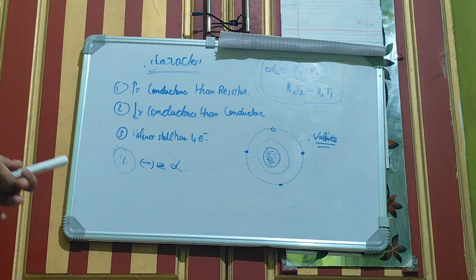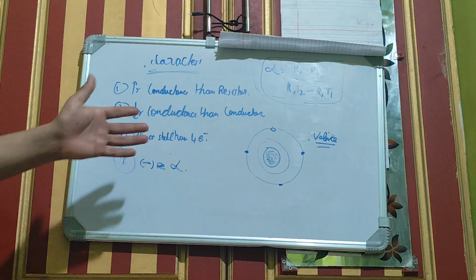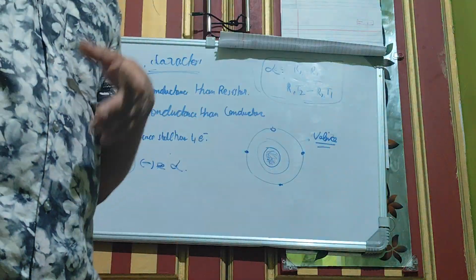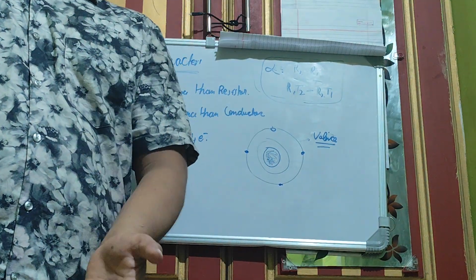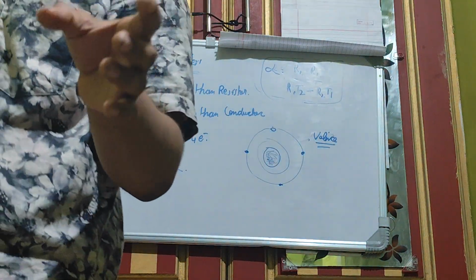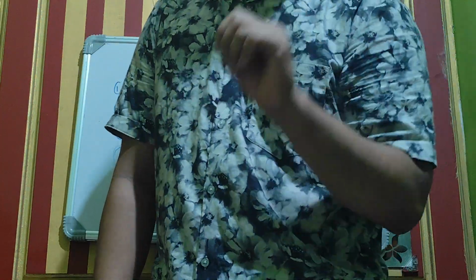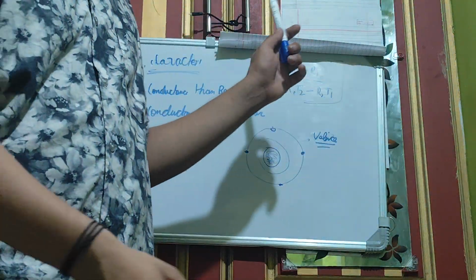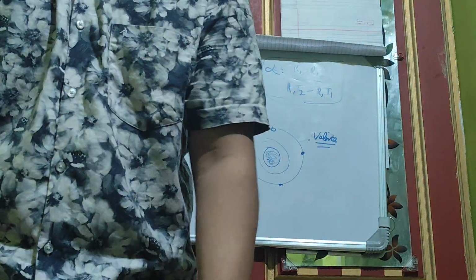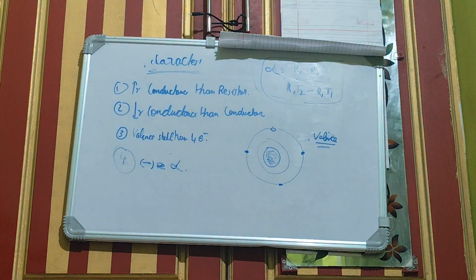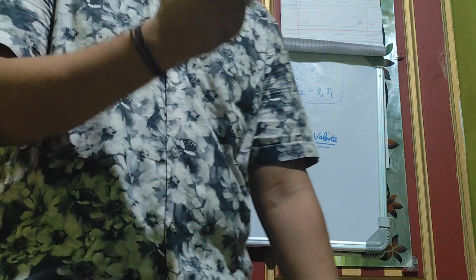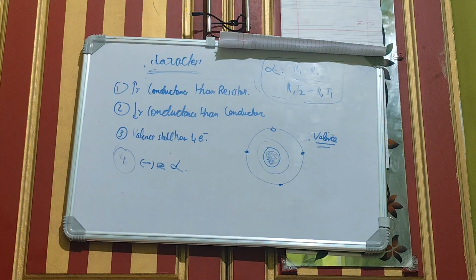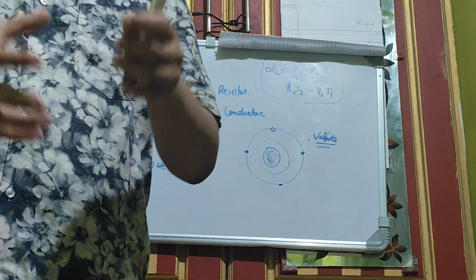A semiconductor will have conductance greater than that of an insulator, and less conductance than a conductor. Then in the valence shell it will have 4 electrons, and finally the temperature coefficient alpha will be negative for a semiconductor. That's the thing you have to remember while talking about semiconductors.